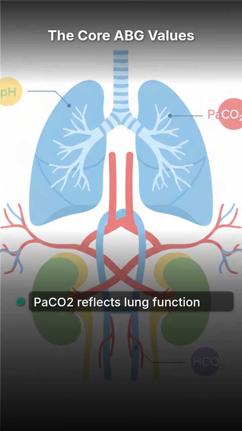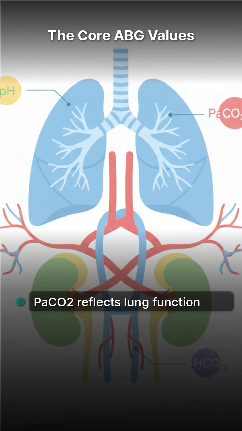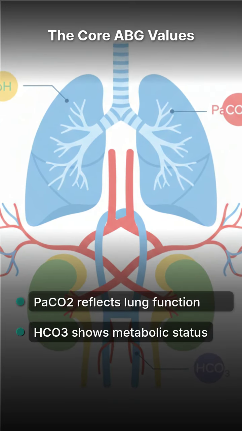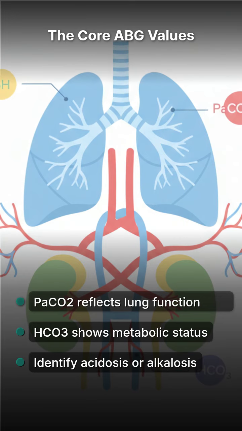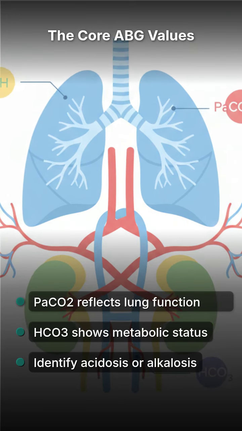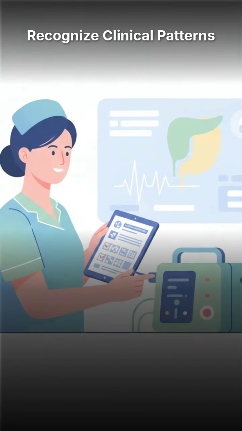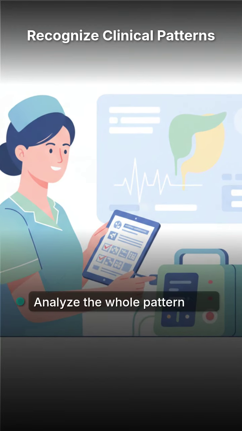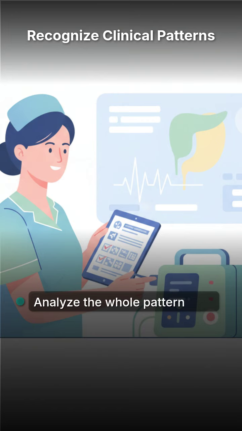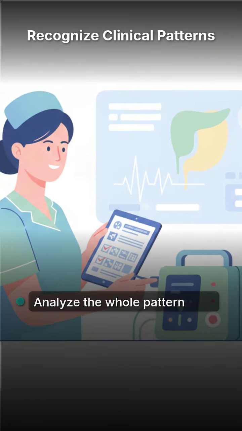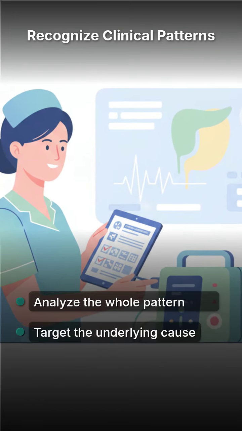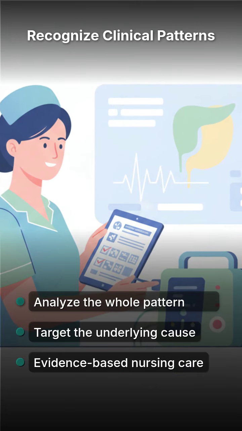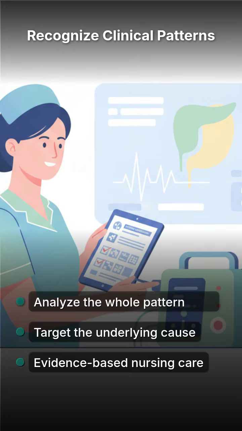The PaCO2 reflects how well the lungs are removing carbon dioxide, while bicarbonate represents the kidney's metabolic response. Together, these values reveal if the body is in a state of acidosis or alkalosis. To provide the best care, remember that an ABG result is not just a single number, it is a clinical pattern. Nursing interventions depend on whether the imbalance is respiratory or metabolic in origin. By understanding the whole pattern, you can treat the underlying cause rather than just the abnormal value.